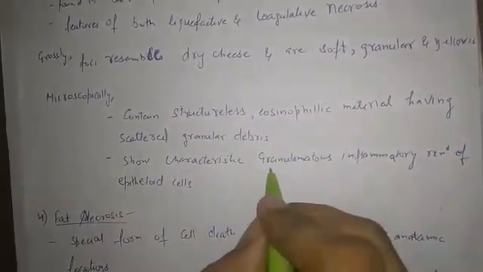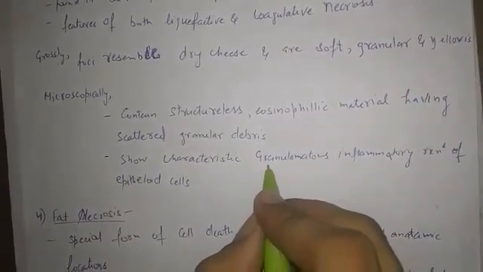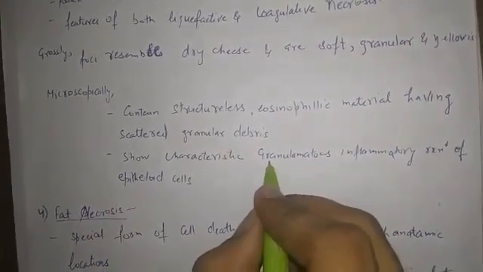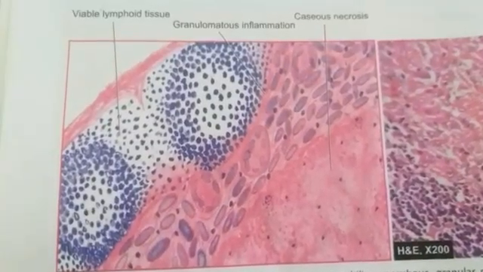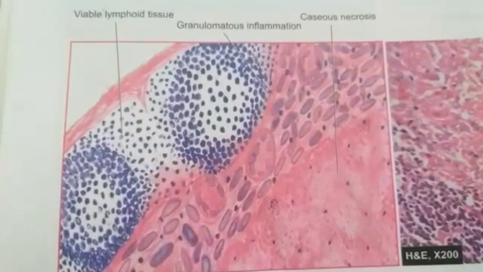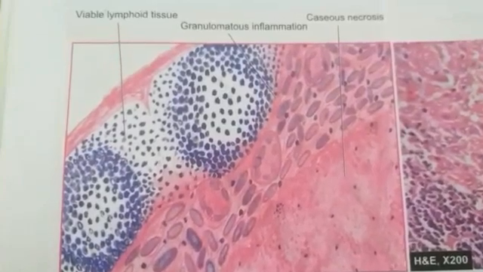Next is microscopy. Microscopy shows structureless eosinophilic material having scattered granular debris, and shows a characteristic granulomatous inflammatory reaction of epithelioid cells. In the diagram we can see at the periphery granulomatous inflammation alongside the viable lymph node tissues.